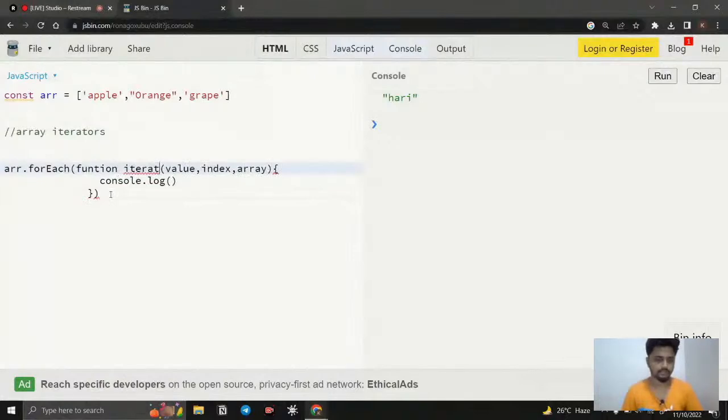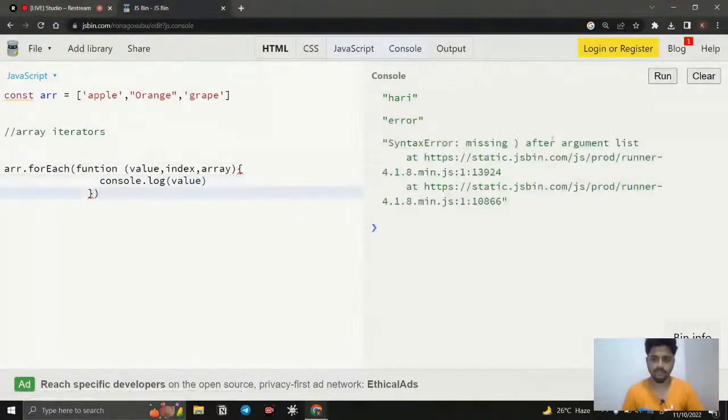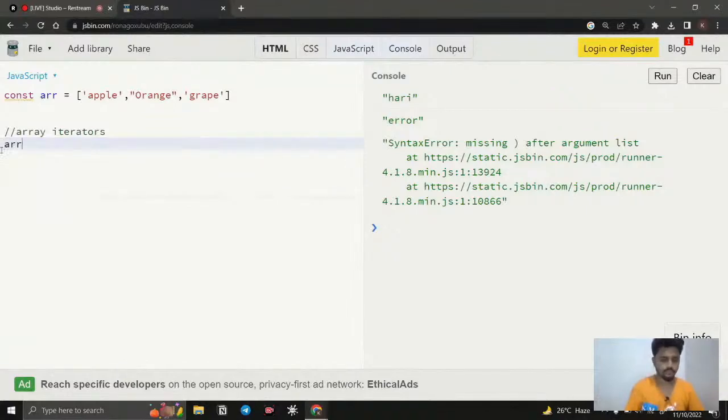So we can go here and simply say value of it, and we run it. Yeah, missing an argument. Okay, let me see. A or array dot, I need to use this forEach method, and this is going to take a function.